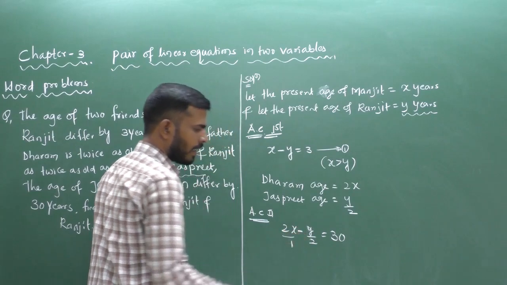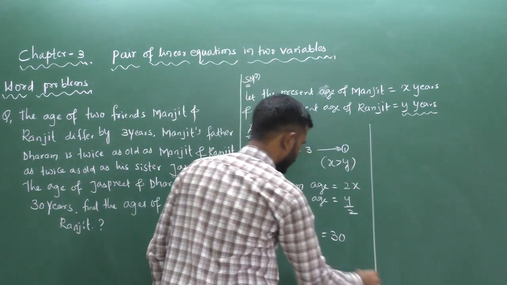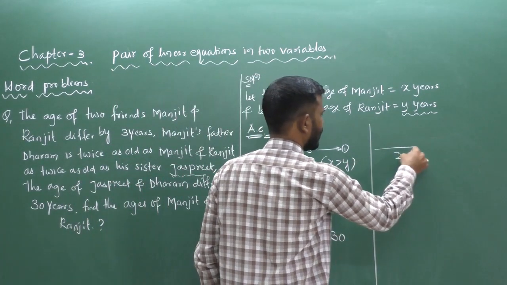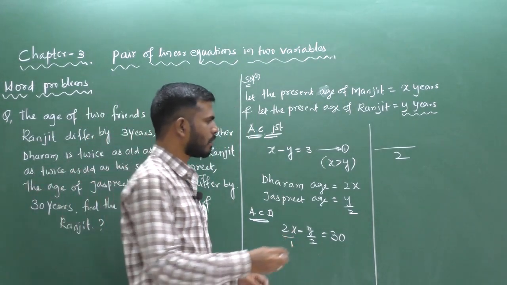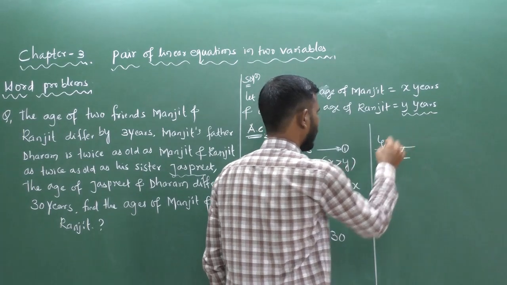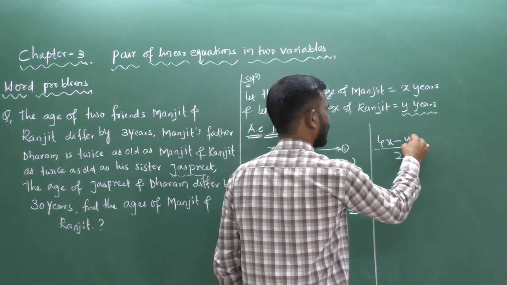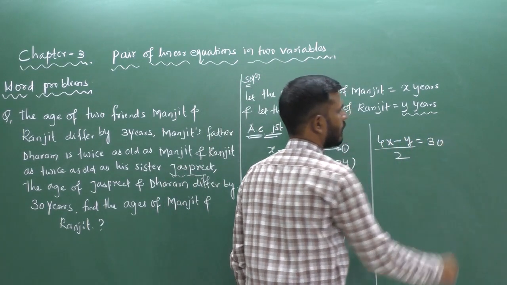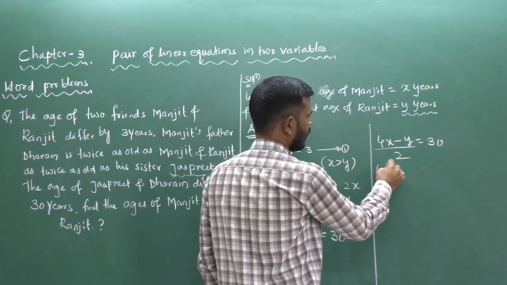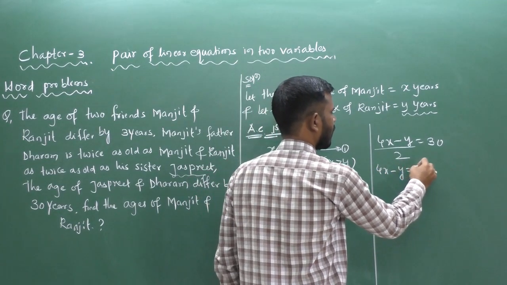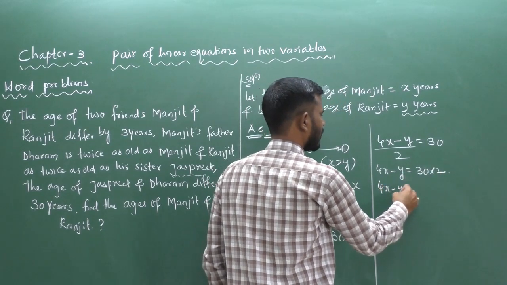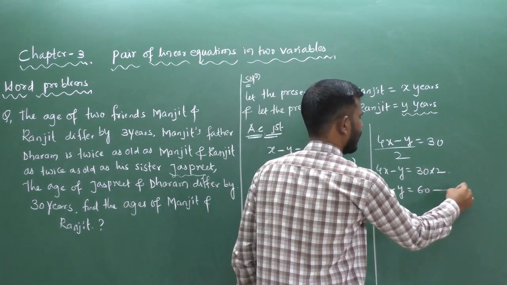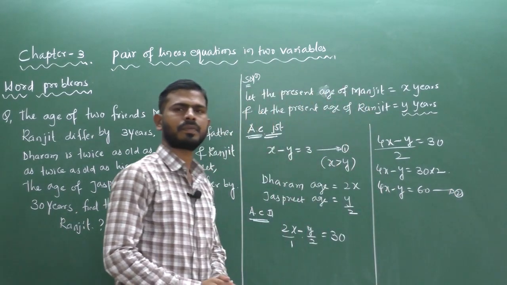Now we can take the LCM. What will the LCM be? The LCM of 1 and 2 is 2. So by cross multiplication we get 4x minus y equal to 30 into 2, so 4x minus y equal to 60. This is equation number 2.